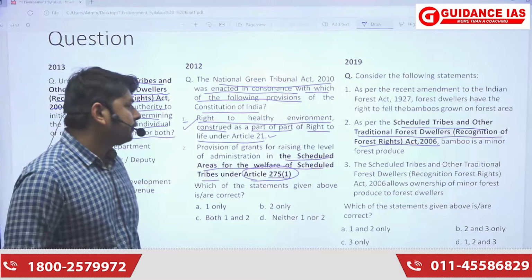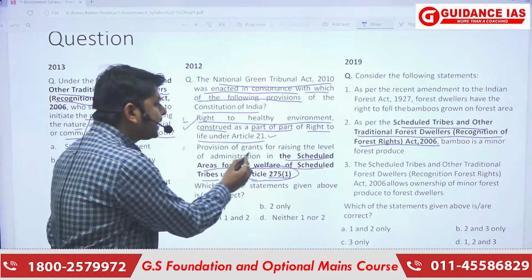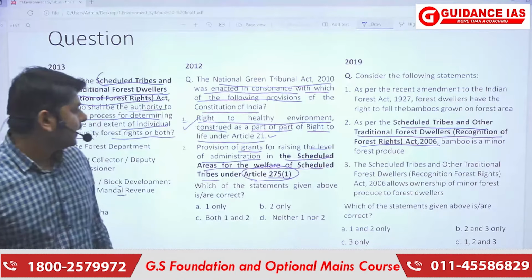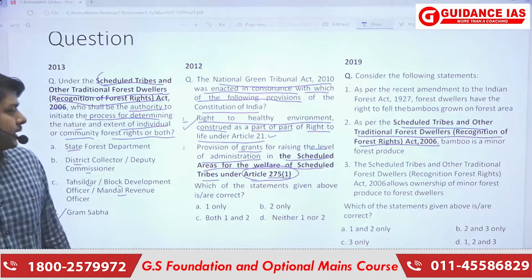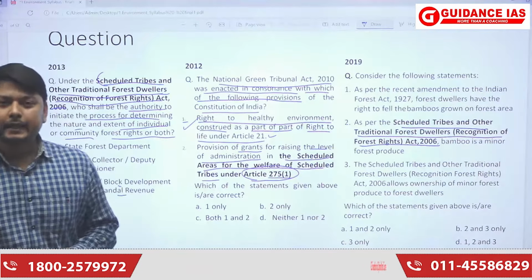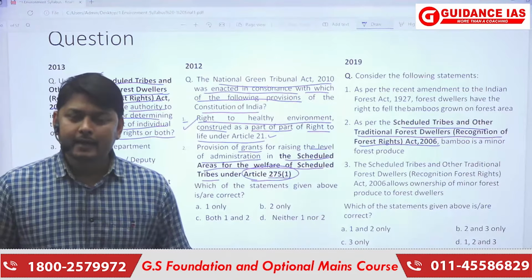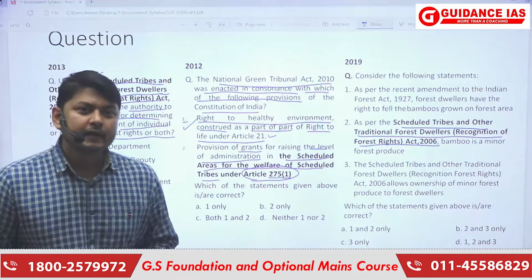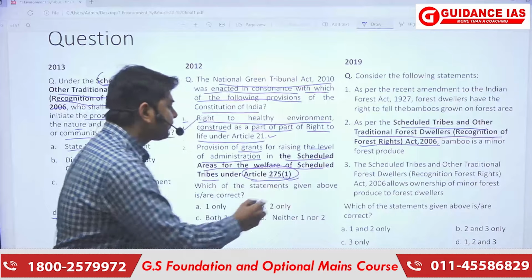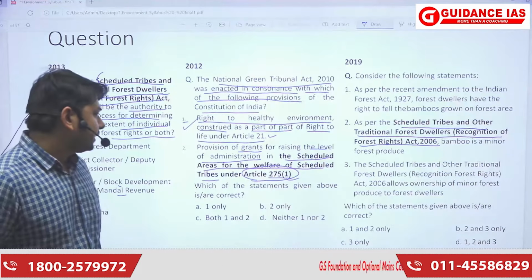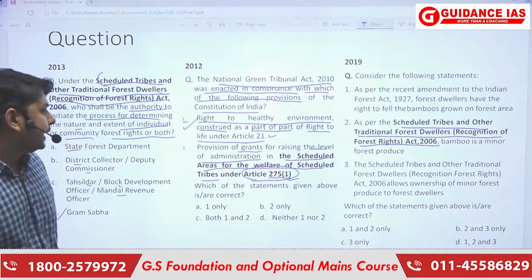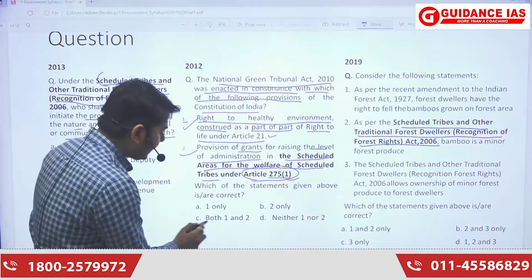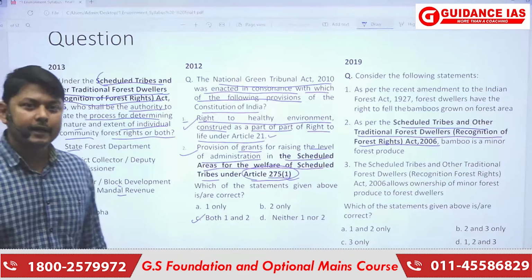For the second statement, the provision of grants for raising the level of administration in the scheduled areas for the welfare of scheduled tribes under Article 275(1): basically, Article 275 covers the grants given from the Consolidated Fund of India to the states. Its first part specifies grants for administration of the scheduled areas for the welfare of scheduled tribes. So this statement is also correct, and statements 1 and 2 are both correct.